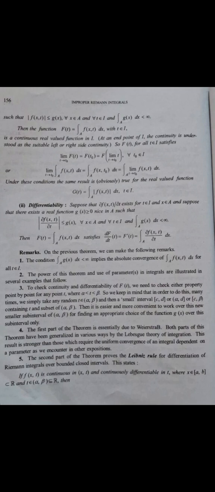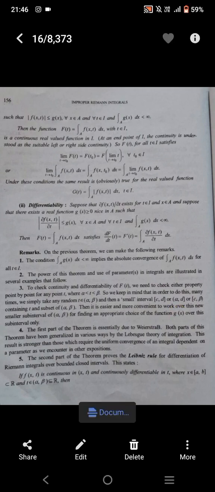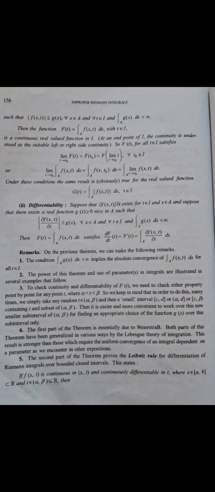Then f(t) equal to integral over A of f(x, t) dx satisfies ∂f/∂t (t), which is equal to the first derivative of the function, that is f'(t).